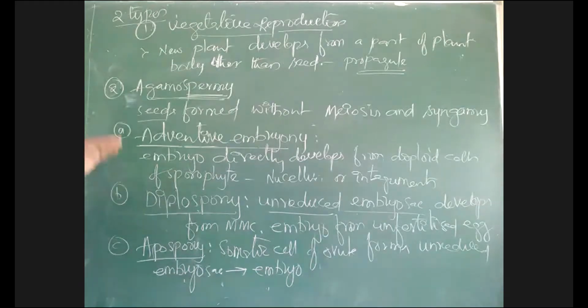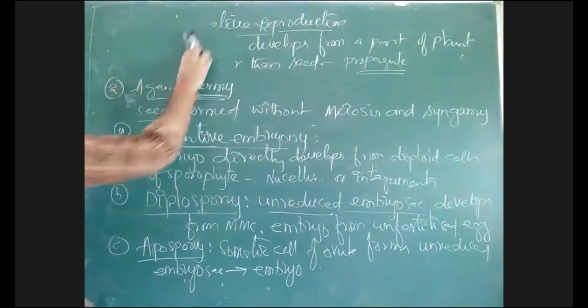Okay, so agamospermy means seeds formed without meiosis and syngamy. Without meiosis and syngamy, by adventive embryony or diplospory or apospory, there is formation of embryo. This condition is called what? A type of apomixis. Without sexual reproduction, without meiosis and syngamy, there is formation of an embryo. Okay, or sometimes there is formation of embryo sac.